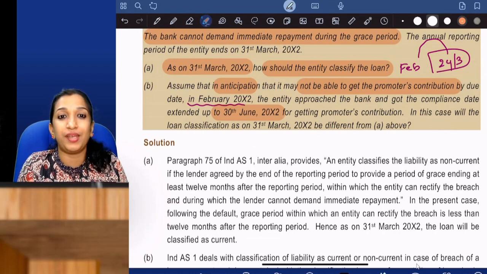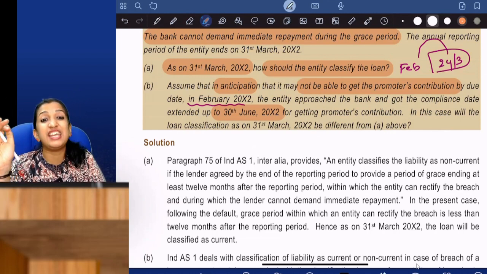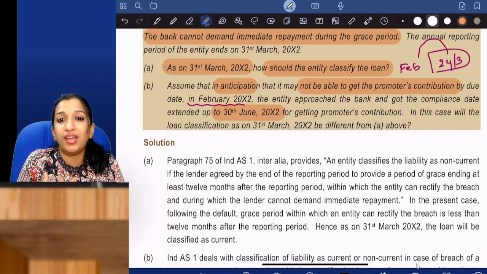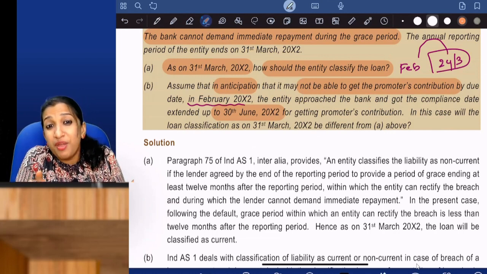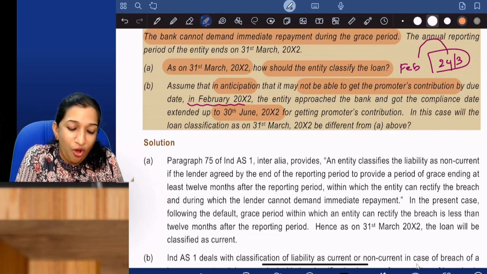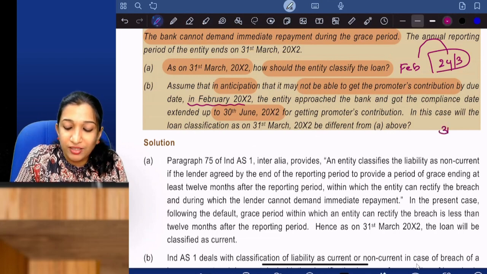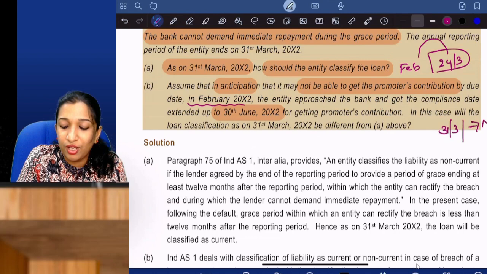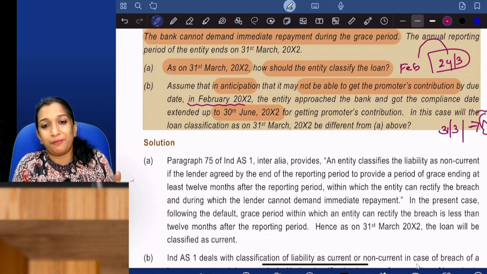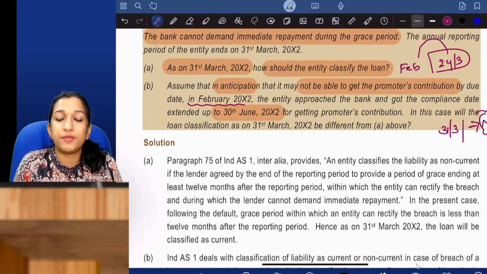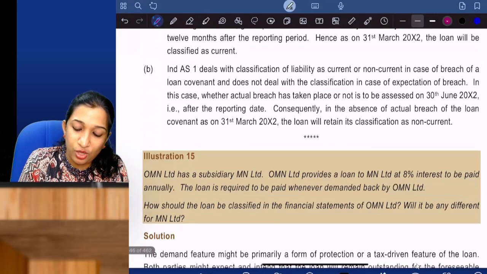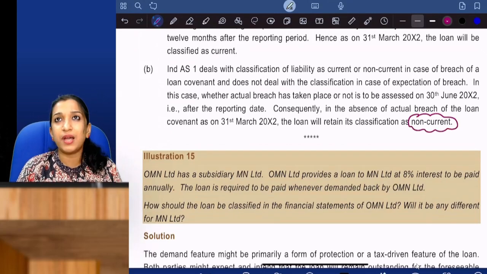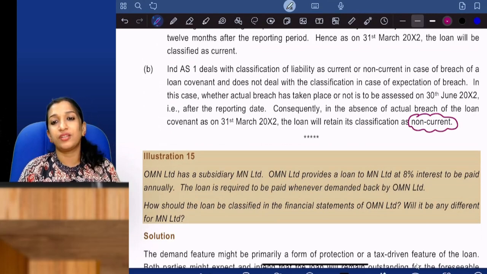We got a grace period, but that is not the grace period after breach. We are asking for the grace period before the breach. So on 31st March, there is no breach. Therefore, on 31st March, the loan is of what nature? Non-current liability. So on 31st March, I will recognize the loan as non-current because there is no breach. Therefore, it is treated as non-current.